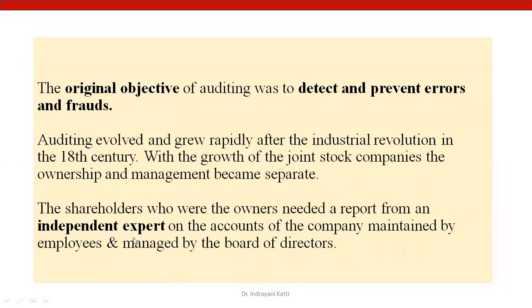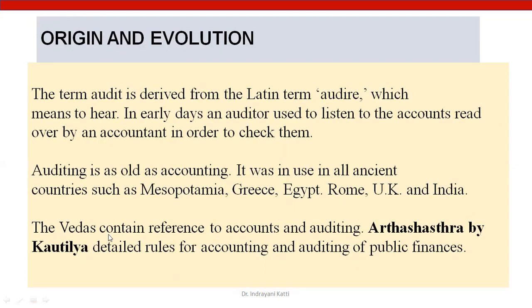We do find in the Vedas references to accounts and auditing. The Arthashastra book was written by whom? Kautilya. It has detailed rules for accounting and auditing of public finance also. So in those days also we found it, and it is of Indian origin also. Here is the scope in the earlier days.